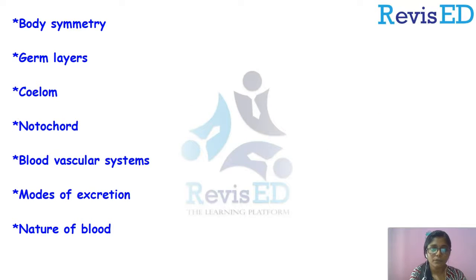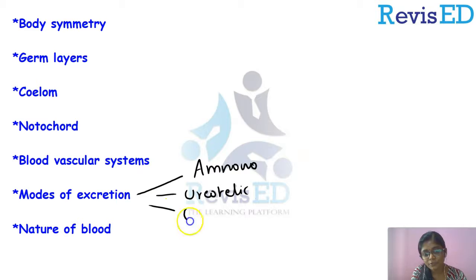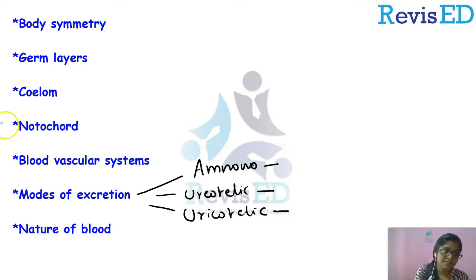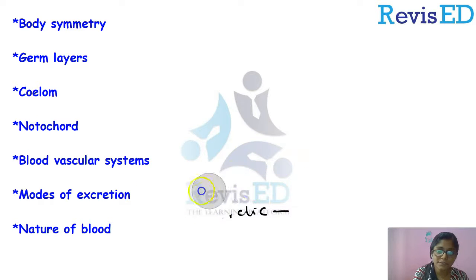Now, based on the mode of excretion, we have categorized animals into 3, which are ammonotelic animals, ureotelic animals, and uricotelic animals, right? Here the excretory product is ammonia, here the excretory product is urea, and here, finally, the excretory product is uric acid. Clear? So based on this, we have also classified animals.